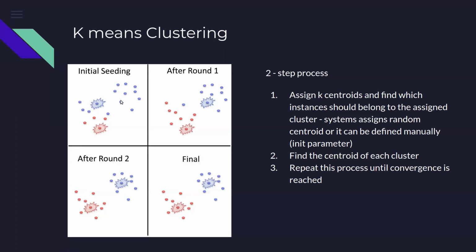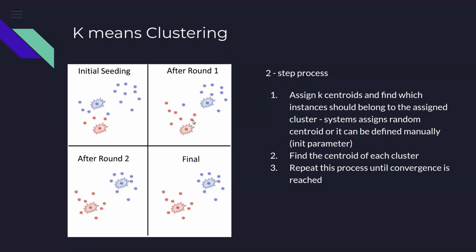So then we find a point which will be the center of the blue cluster and the center of the red cluster. That is what we come to in the next diagram, which is titled after round one. And then we move the clusters here. So for the red ones, out of these 4 elements, the centroid remains the same, but the centroid of the blue cluster moves from this point to this point because this point is more central to these 12 different observations which form the blue cluster.